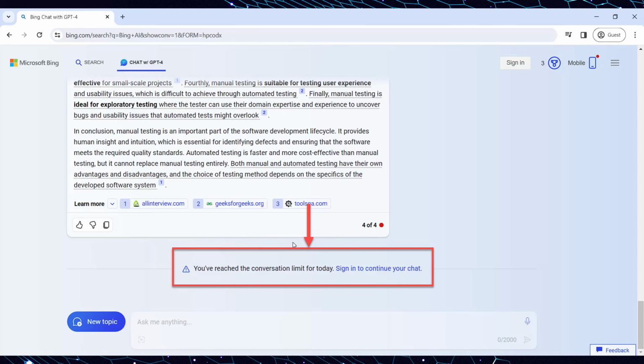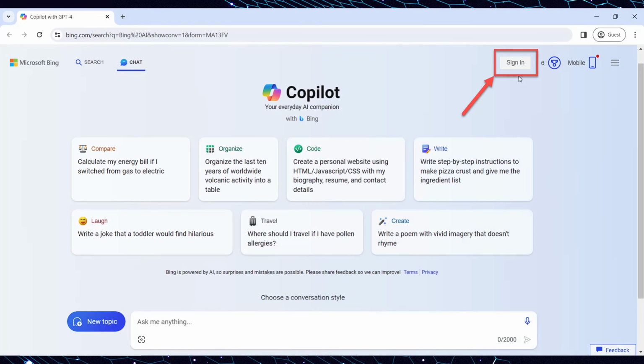"You've reached the conversation limit for today. Sign in to continue your chat." To use Bing AI for free, click on the Sign In button on the header to log in with an existing Microsoft account or create a new one and log in. Once you're logged in, you can access the tool's services.